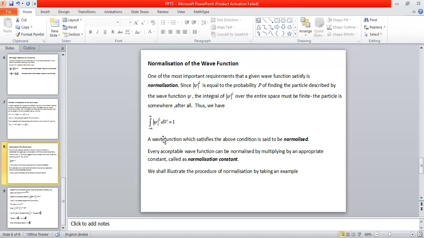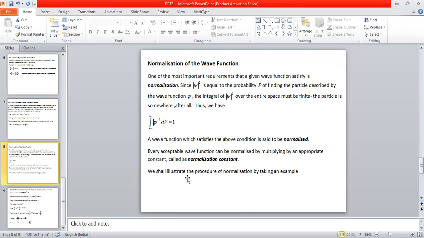So this process is what we call the normalization process. We insert a constant along with the arbitrary wave function for a given physical system, such that after including the normalization constant, the wave function satisfies this equation: the integral from minus infinity to plus infinity of modulus of psi squared dV equal to 1. This procedure is called the normalization procedure, and the constant is called the normalization constant. This is the theory.